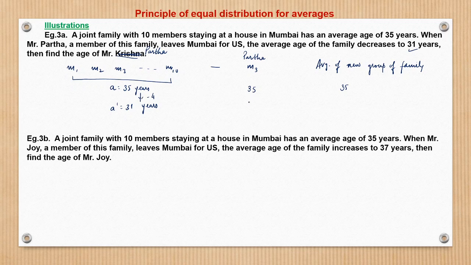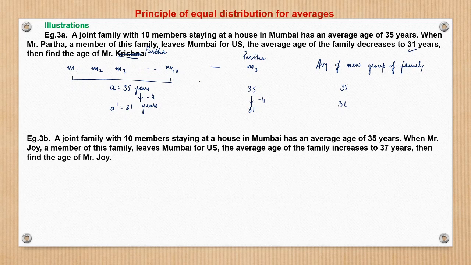And here also, had Mr. Partha been 31 years, so minus 4 years, then the average age would be 31. So what happens? Now Mr. Partha is taking away 4 years from each of the 9 members, right?